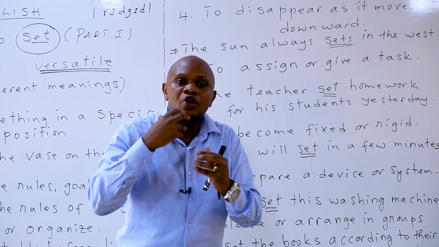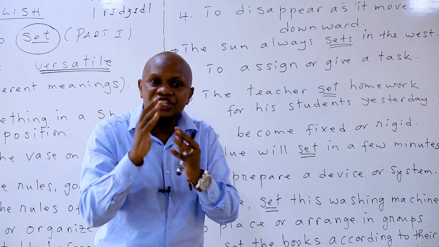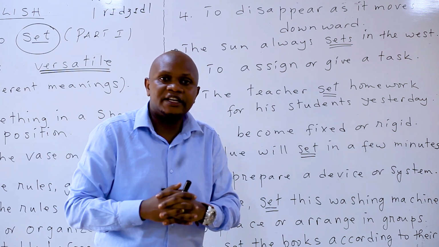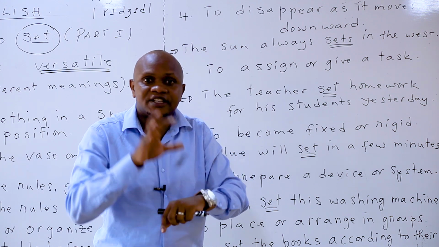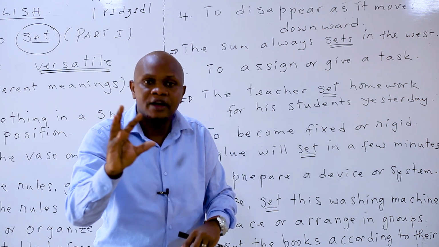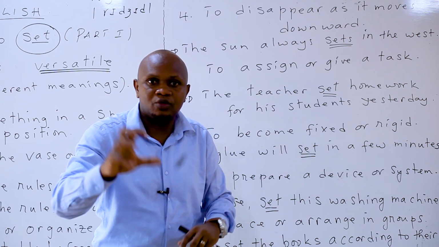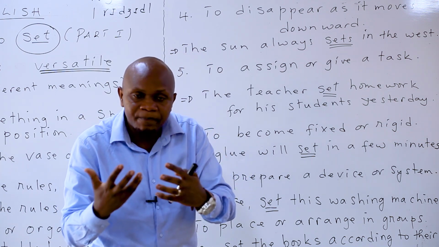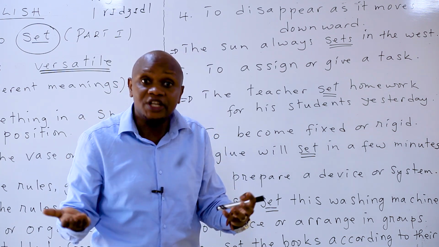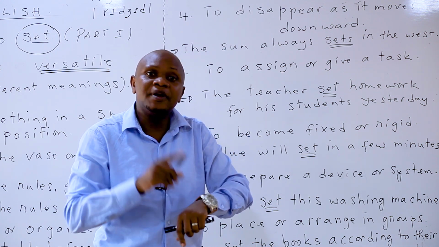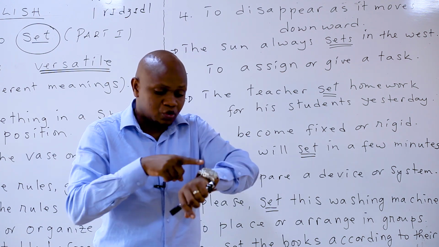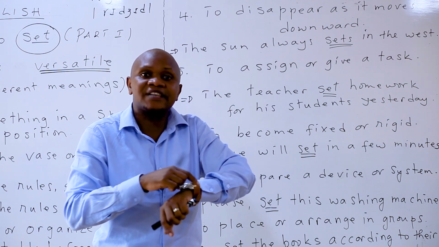Iyo noneho uri gutegura cyangwa se gushyira ikintu ku murongo. Cyane cyane nk'isaha, uri gushyira isaha ku gihe cyangwa se imashini ifura, ugiye gukanda buto kugira ngo igire ibyo ikora. That time you are setting that washing machine. That is to set. For example, you can say, set your watch. Please, you can set your watch. To set the watch means gushyira isaha ku gihe.